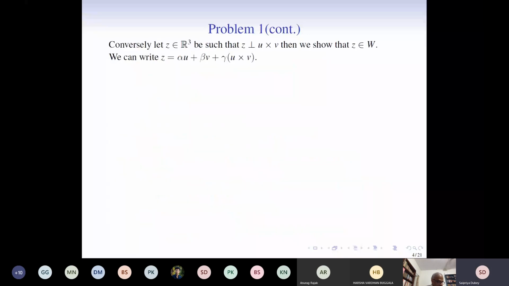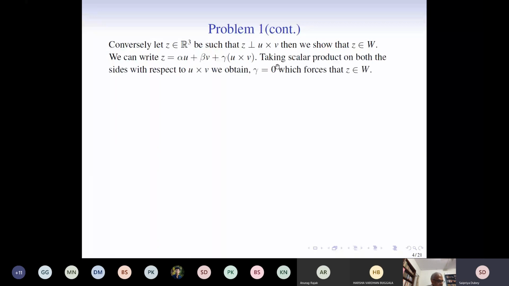Conversely, we impose the condition on a vector z in R3 such that z is perpendicular to U cross V, and we show that z belongs to W. This will directly show that W is indeed a plane in R3. So if z is in R3 such that this happens, we may write z as a linear combination of U, V, and U cross V, because we've seen that they form a basis for R3. Next, we take the dot product on both sides with U cross V, and we obtain that gamma is equal to 0, which forces z to belong to W.